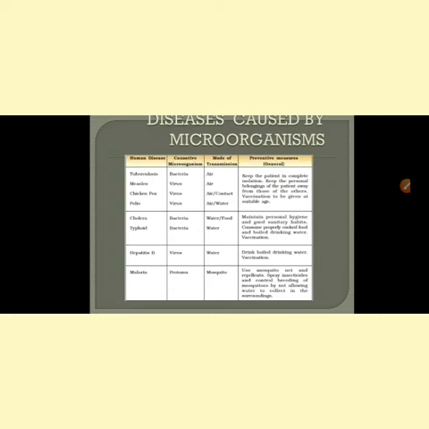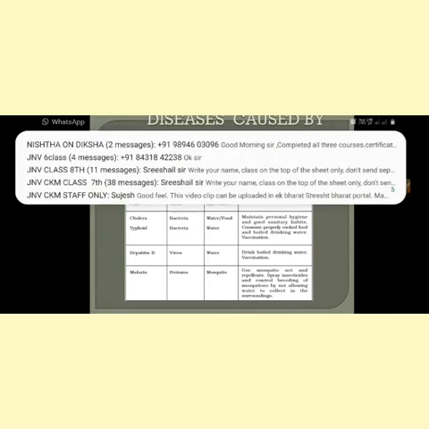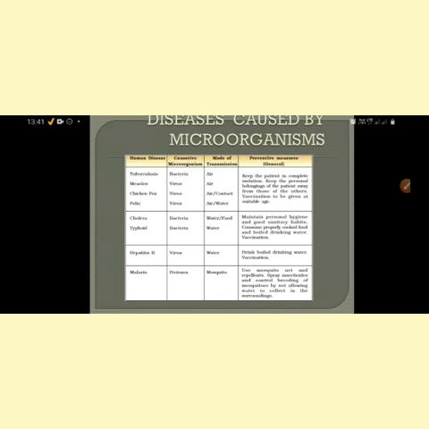Another example is a human disease caused by a virus, hepatitis B. If you are taking contaminated water, it may contain hepatitis B. So you should be aware of the water which you are going to consume. Always drink boiled drinking water or processed water, mineral water free from germs.